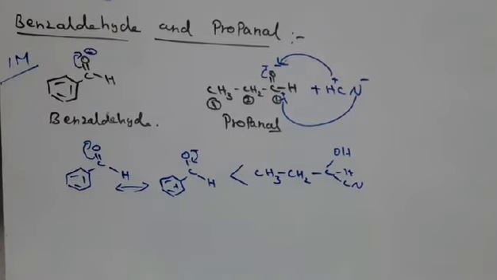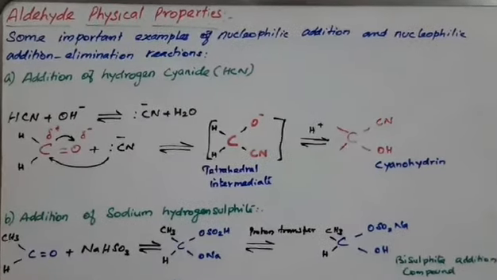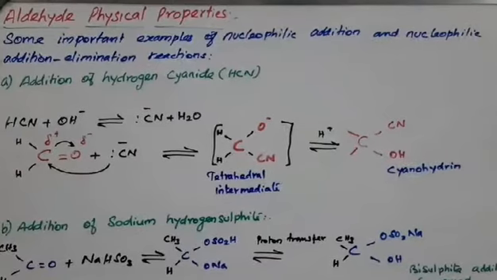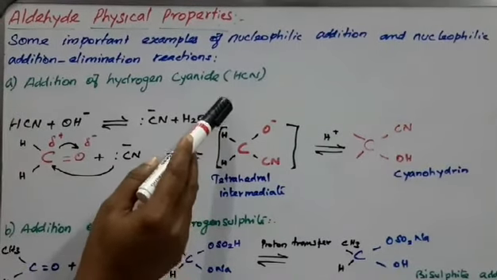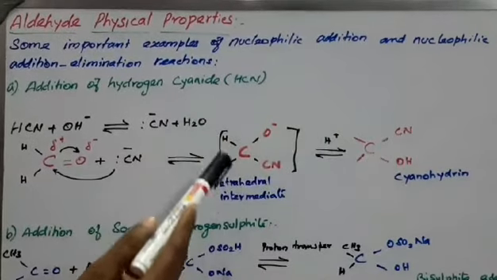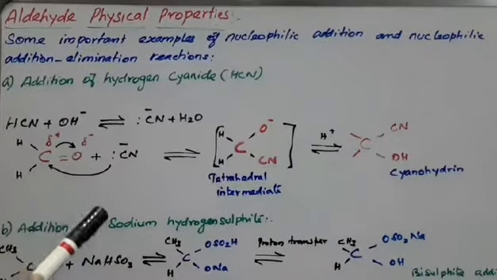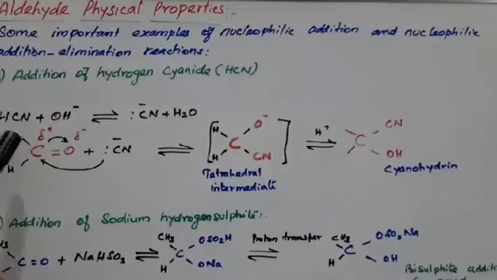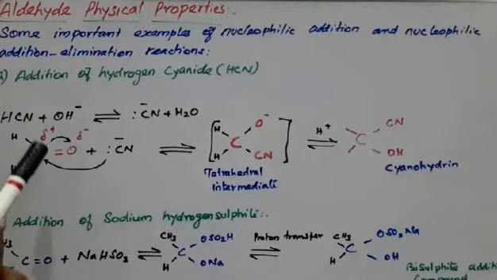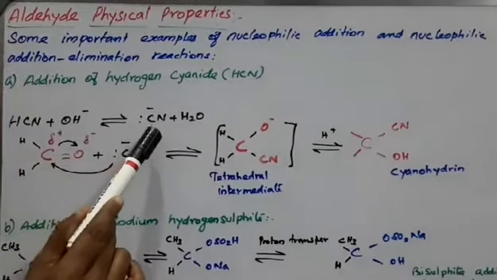Okay, the next one, important examples of nucleophilic addition reactions. Addition of hydrogen cyanide. Aldehydes and ketones react with hydrogen cyanide to yield cyanohydrin. This reaction occurs very slowly with pure hydrogen cyanide, so the hydrogen cyanide is reacted with a base to form the cyanide ion.